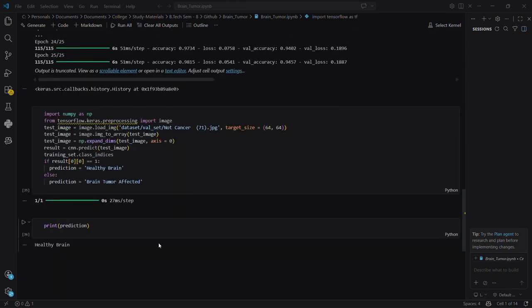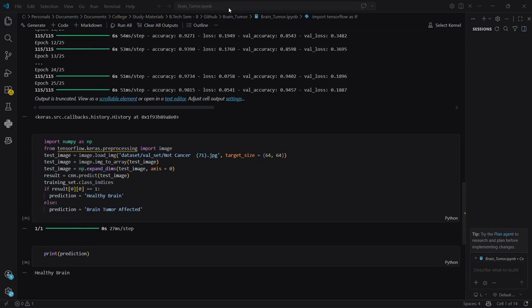So yeah, this is how we made this brain tumor module. Same as we have also done it with pneumonia and diabetic retinopathy, but with different data. Let's move on to the next module, the chatbot.